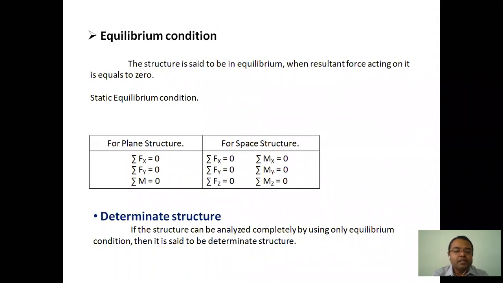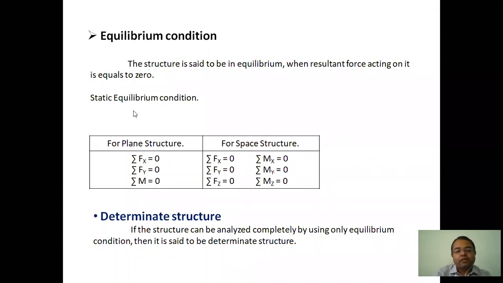So just consider the example of a tug of war. Suppose people on both sides are pulling the rope on their side, but the thing they are pulling stays at a steady position. That means the force applied by the left-hand side and right-hand side people is the same. That means you can call this structure as being in equilibrium. So for the equilibrium condition, just consider the example of a tug of war.